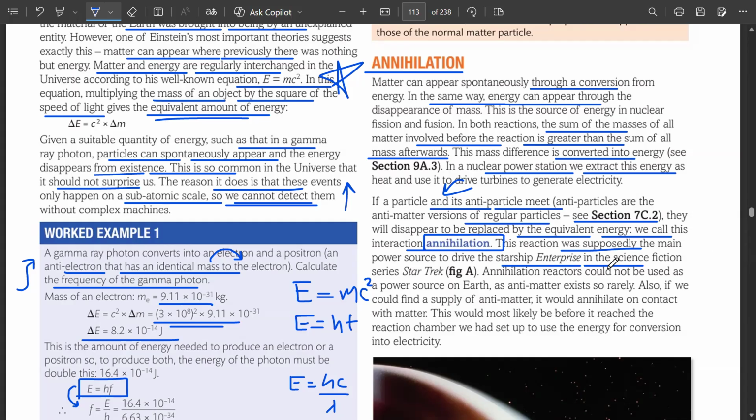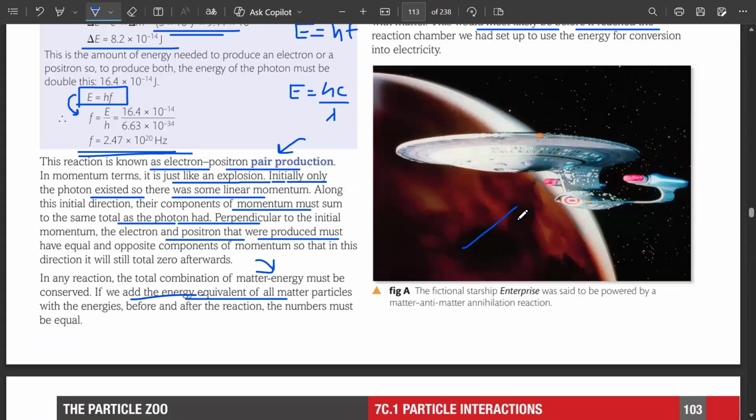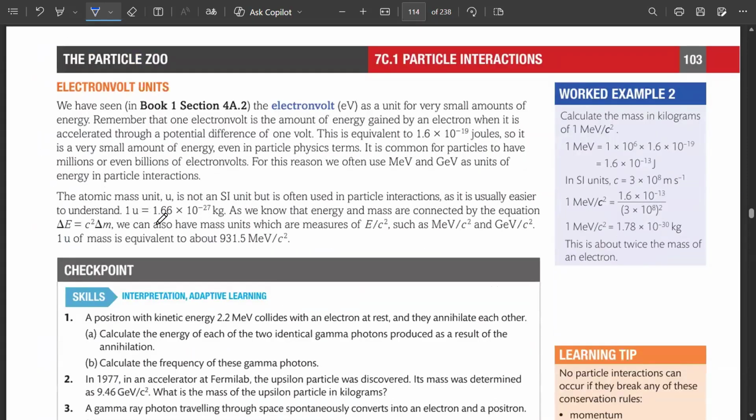ये annihilation reactors could not be used as a power source on the earth because antimatter exists very rarely. इसी तरह बहुत सी ऐसी energies हैं that are only present in space which cannot be used on earth. Also, if we could find a supply of antimatter, it would annihilate on contact with the matter, and this would most likely be before it reached the reaction chamber we had set up to use energy for conversion into electricity. This is that famous Enterprise starship from that series as well.